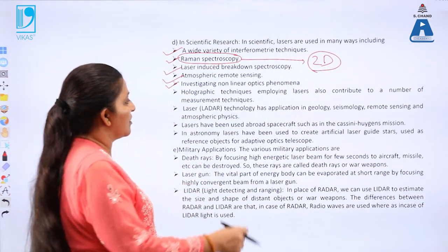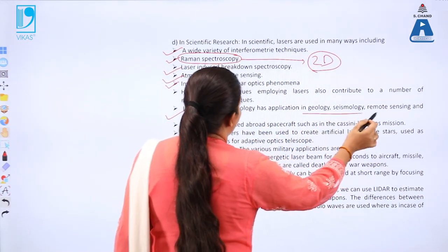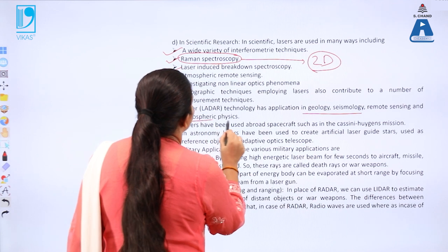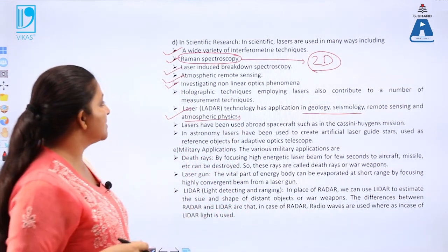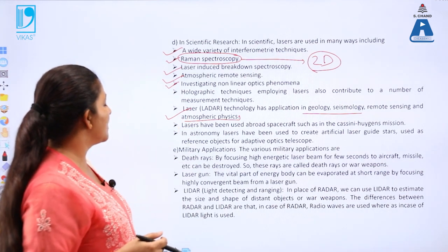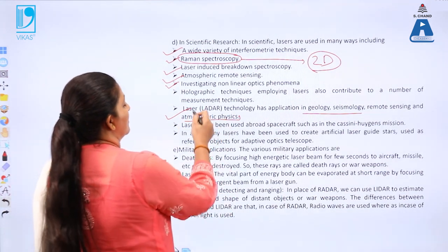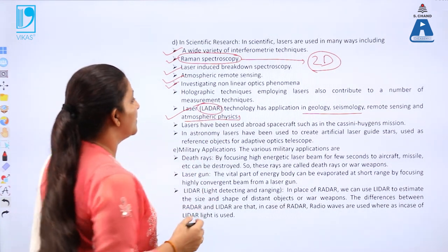Next, laser technology is used in geology and seismology, and to understand atmospheric physics, which is done using LiDAR technology, in which the laser is an important component.